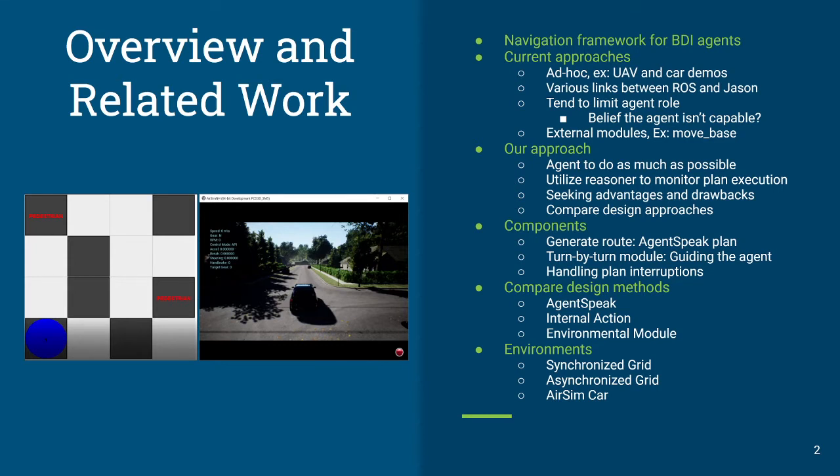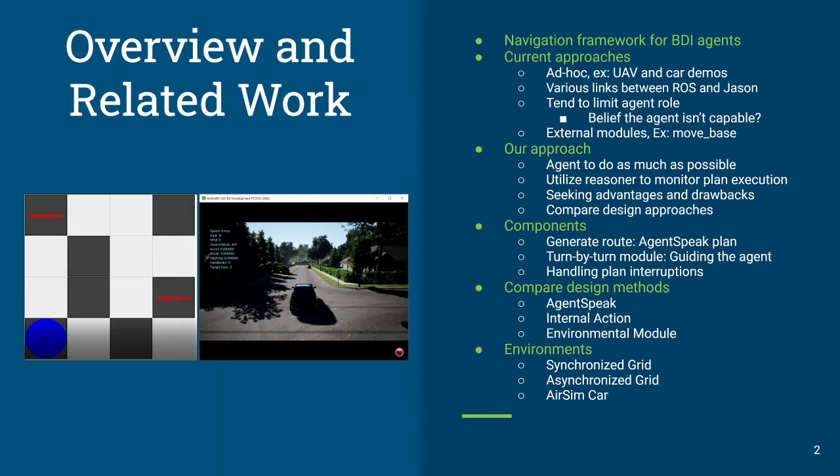But what I'm noticing when I look at the related work, and certainly I invite you to look at the related work section of my paper, is that the role of the agent tends to be a little bit more limited. They tend to call out to other nodes or other types of routines for performing the navigation activity. Perhaps that's out of an underlying belief that the agent isn't sufficiently capable. An example of one of those external modules could be something like MoveBase, which is very popular in the ROS community for dealing with the navigation problem.